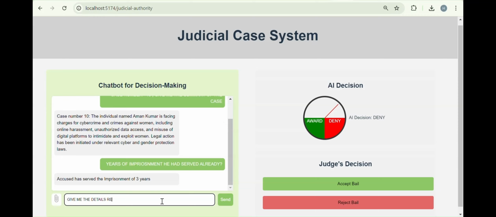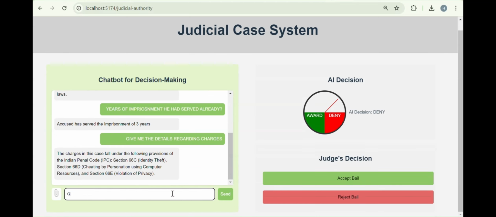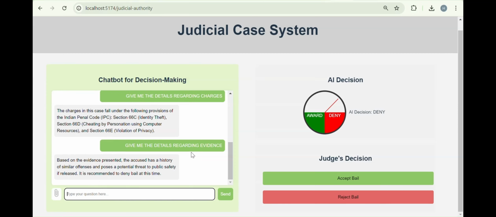Give me the details regarding charges. The chatbot will give a reply like what the charges are and everything. Now, give me the details regarding evidence. The chatbot will analyze the evidence and give its verdict upon it. So, as it has recommended to deny the bail, the judge can move on with the decision and reject the bail. Now, this was our prototype, which we have coded.